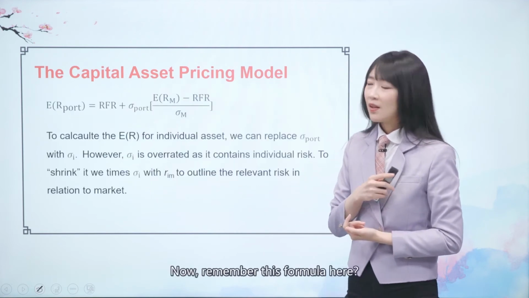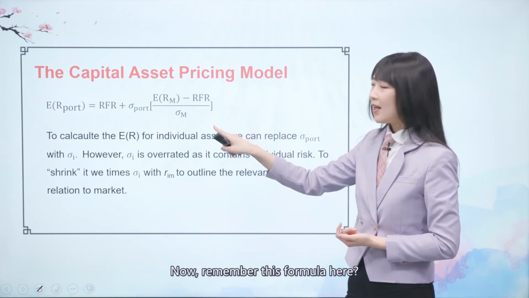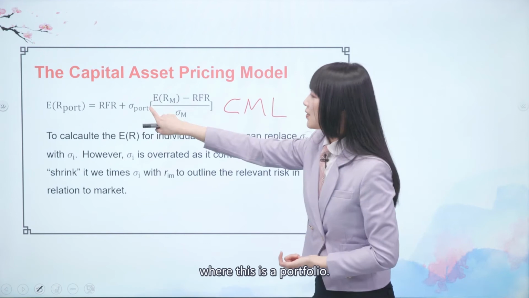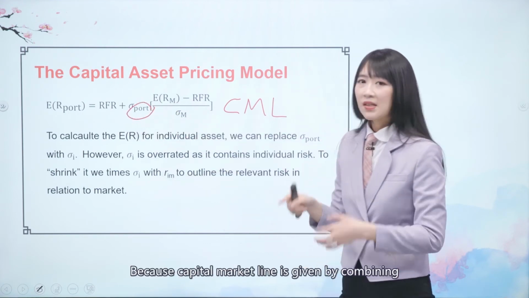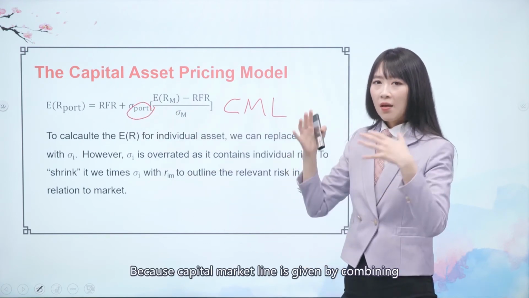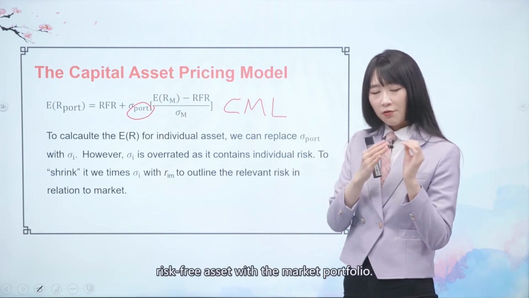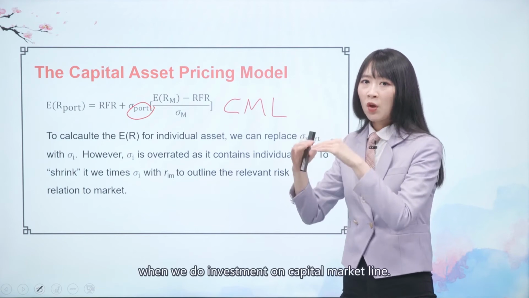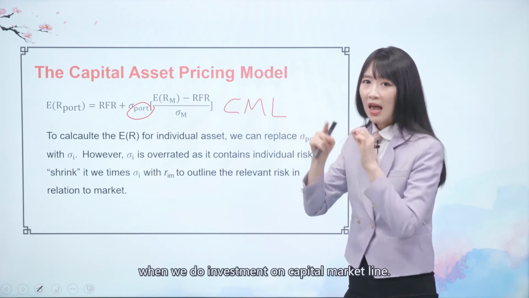Now, remember this formula here, the formula for the capital market line, where this is a portfolio, because the capital market line is given by combining the risk-free asset with the market portfolio. So we are forming a portfolio when we invest on the capital market line.